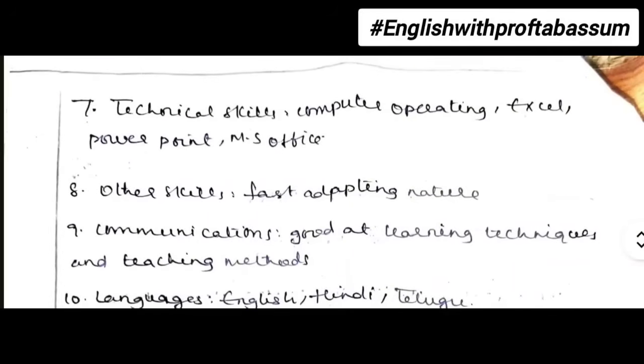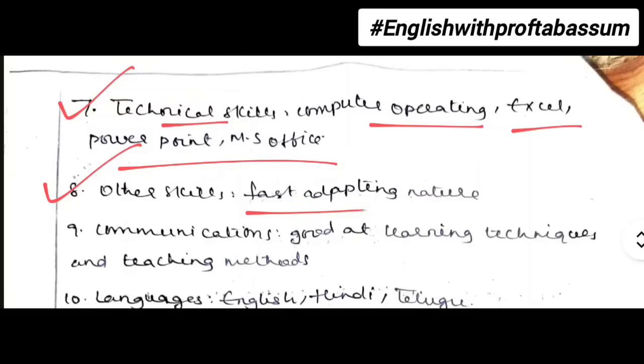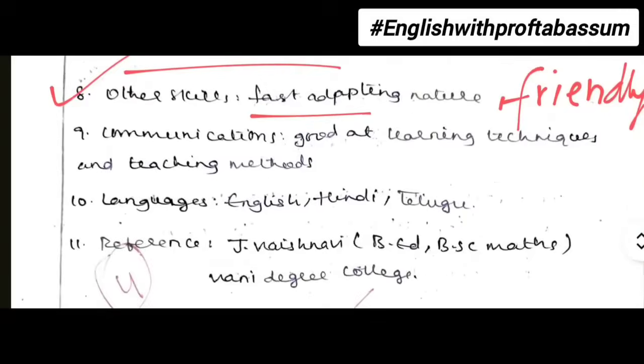And then coming down to technical skills. Technical skills are any computer skills you can write. Then other skills are your, that is, you are a good team player or fast adopting nature, friendly nature, all these things are other skills. Then communications, you can write that you have good teaching methods and good communication skills, fluency, any two languages you can write.